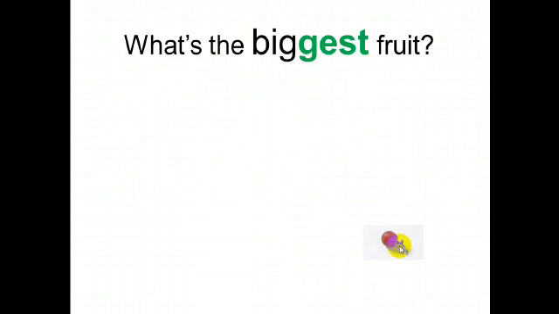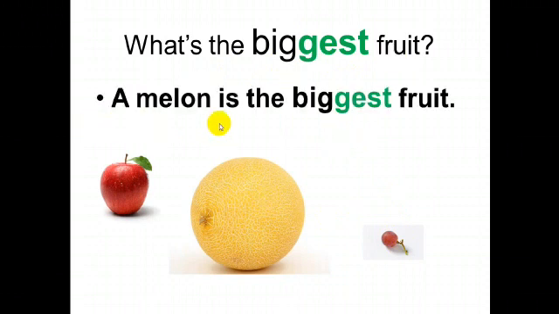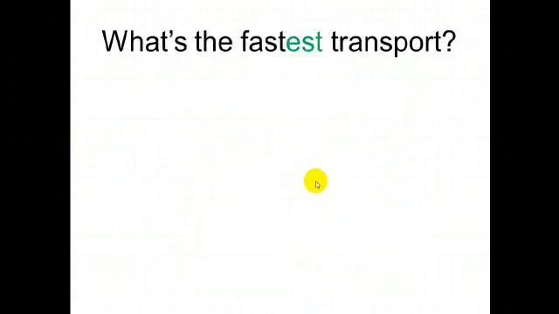Let's see. A grape, an apple, a melon. What's the biggest fruit? Yes, a melon is the biggest fruit. Here we have a question and here we have an answer. Okay, please write it on your notebook.